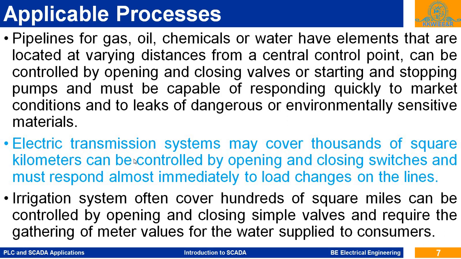the digital meters or relays are used, and by using these digital relays and digital meters, these parameters are sent to the load dispatch center.